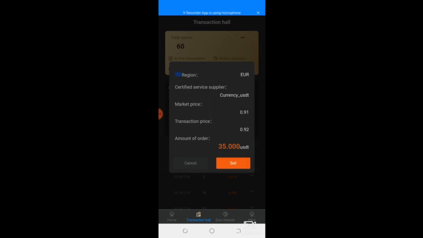So you can see here the market price is 0.91 and the transaction price is 0.92. So I'm having 0.01 USDT here. So for this, I will be having like 35 cents profit on this particular trade. So when I click on trade, it's going to start immediately. But because I want to make a withdrawal in this video, I won't start the trade now. I won't click on sell. So let me cancel. So that is how to go about it.